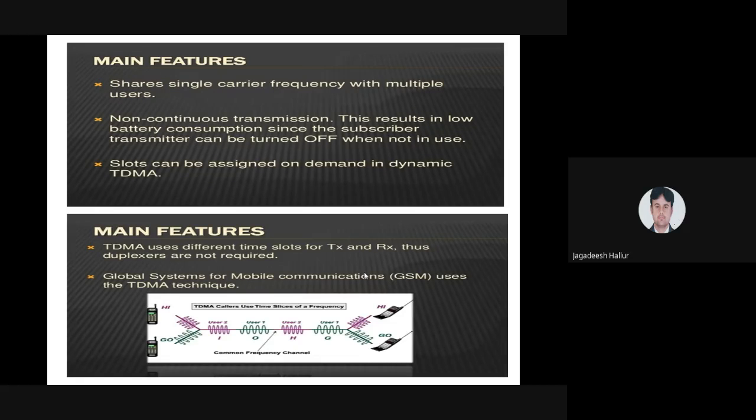Why? Because you are using the mobile continuously. Means what? You are attending the lectures for 5 hours every day. That battery consumption will become low. You are not getting any break in between. In between the break, you are going to get a charge. So if there is a non-continuous transmission, there is low power consumption, and low battery consumption is required. When the mobile is not in use, you can turn off your mobile. Okay, that is the main feature of this TDMA.